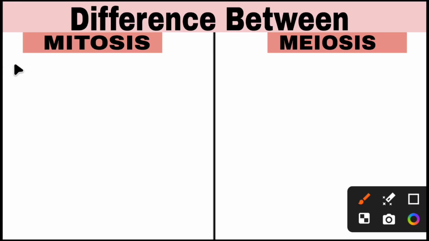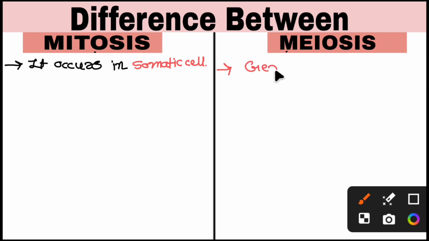Biology. Today in this video I will discuss the difference between mitosis and meiosis. So, mitosis occurs in somatic cells and meiosis occurs in germ cells.